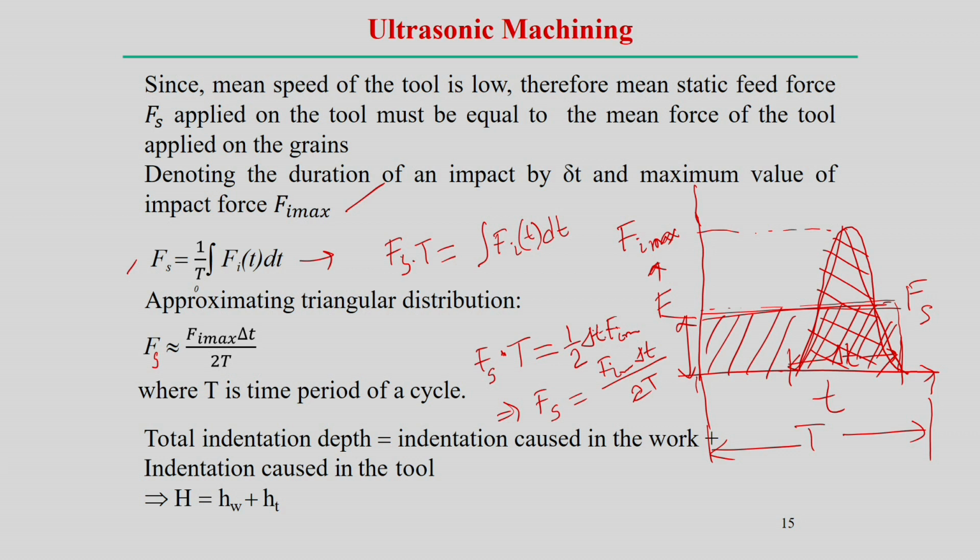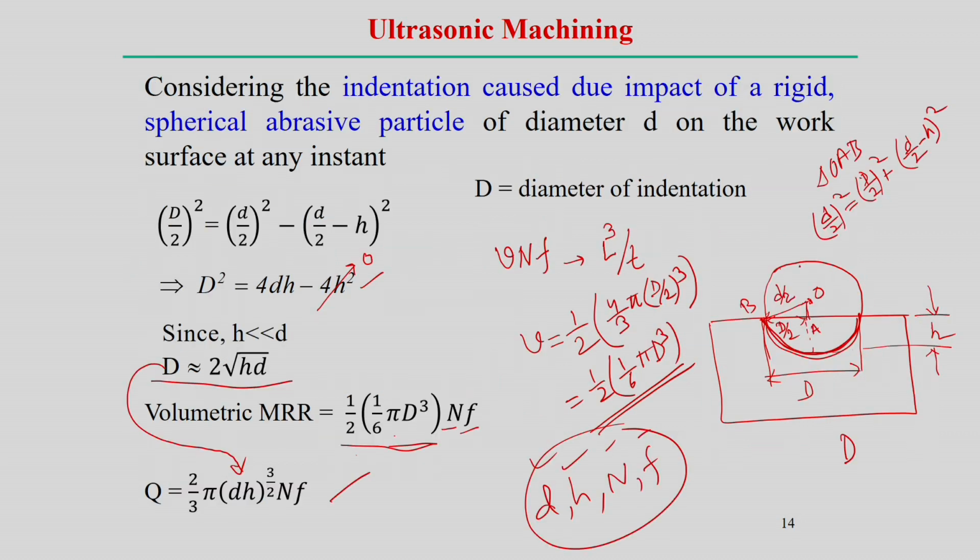But apart from these things, once we show that the particle is impacting on the tool, at the same time this particle is in contact with the tool material. So, there may be some depth of penetration into the tool material too, because the tool is in contact with the workpiece particle, and the particle is again in contact with the workpiece.